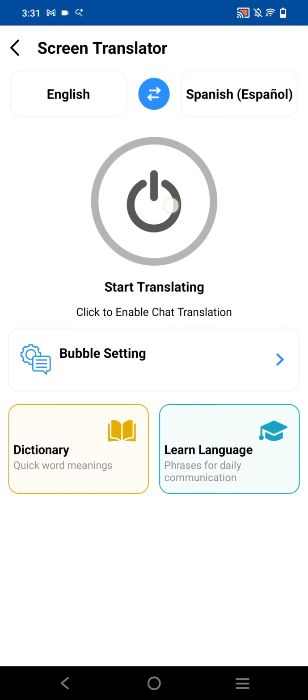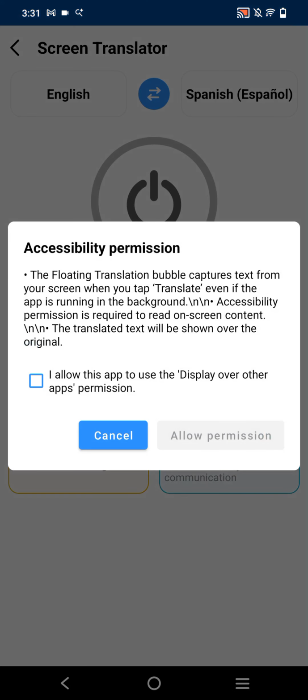By clicking here, the accessibility service permissions, how we collect this permission and how it works are properly mentioned.